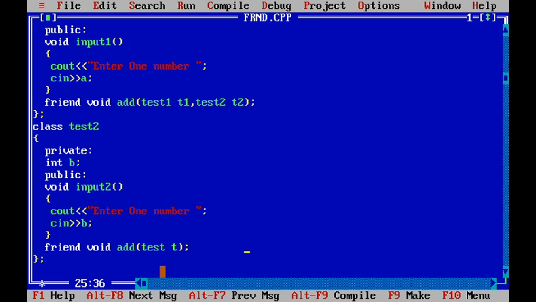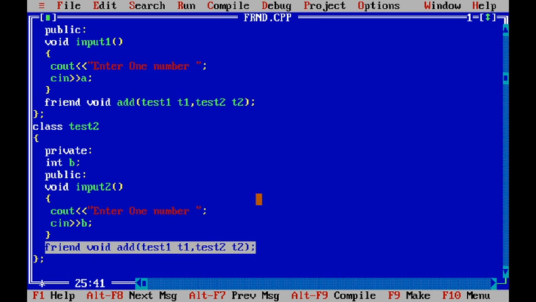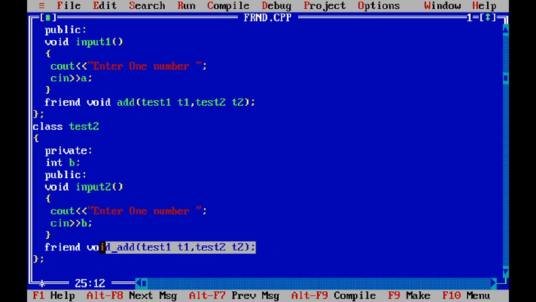The same function is available in both classes, test1 and test2. This add function is common, a friend function, and it is only declared inside both the classes. Now we will define this function outside the class.